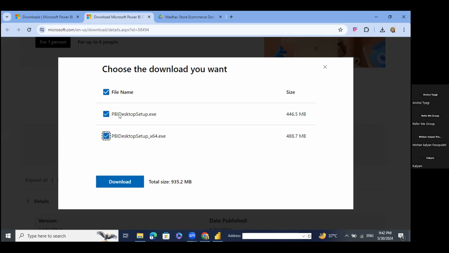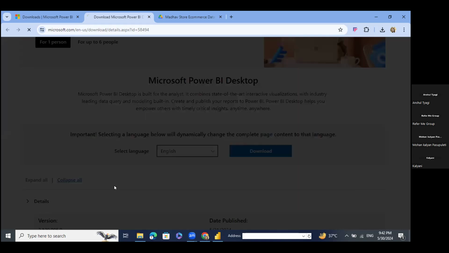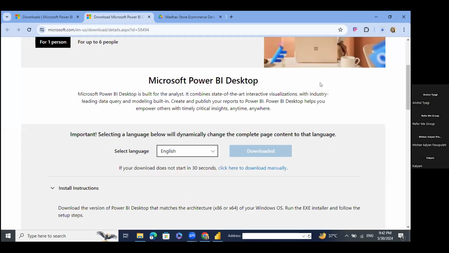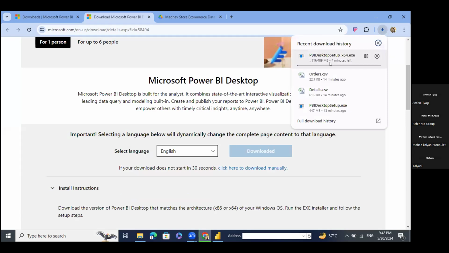After that, you just need to click on the download button. Once you click on the download button, you will see a bar over there. It starts downloading. Is everyone able to see that?